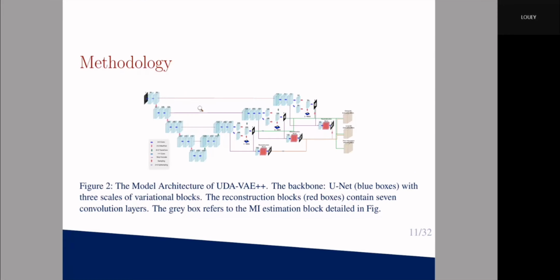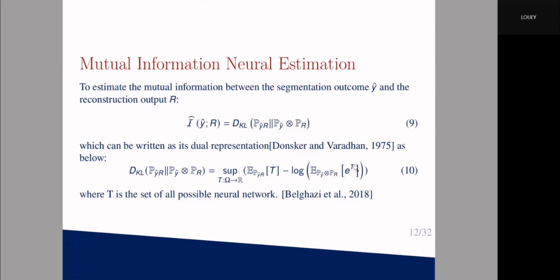Here is our methodology. Our architecture contains a UNet with 3 scales of variational blocks. To maximize the mutual information of the reconstruction output and the segmentation output, we design 3 mutual information estimation blocks in gray. Estimating the mutual information is very difficult.